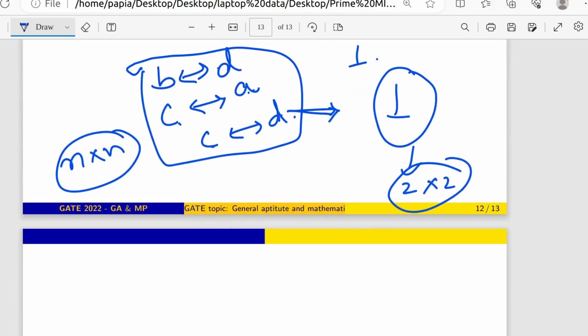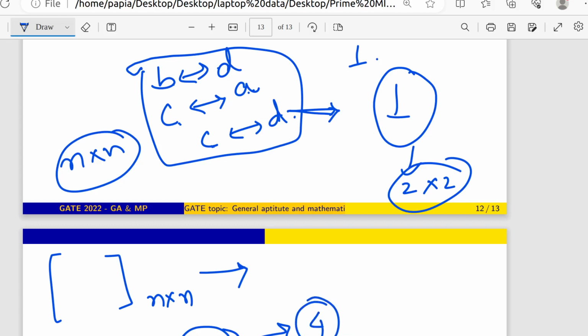So let's say I have an n by n matrix. How many free parameters are there? For a 2 by 2 matrix, I had 4 independent parameters before imposing these conditions.